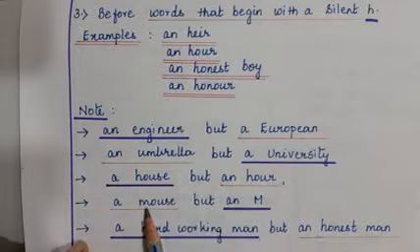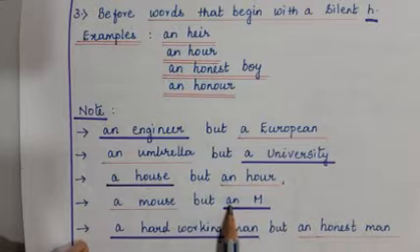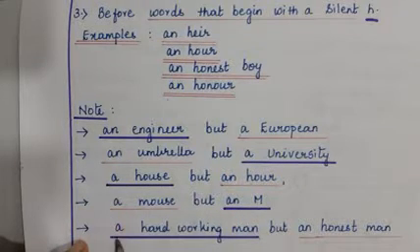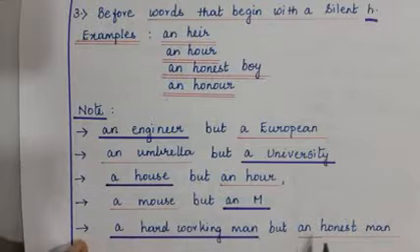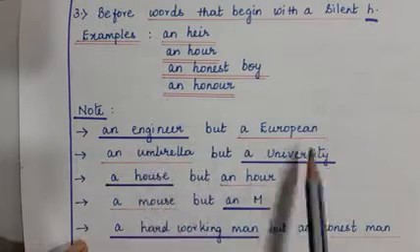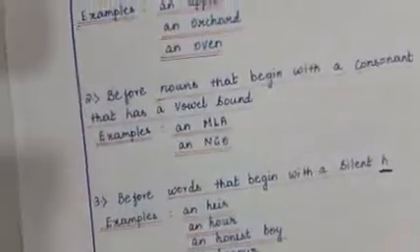Mouse, M, but the article used is a here and an here. Hardworking, you are using a, but when you are saying honest man, you are using an, although they begin with H. That is because of the vowel sound that is created when you pronounce those words, students. I hope this is very clear for you.